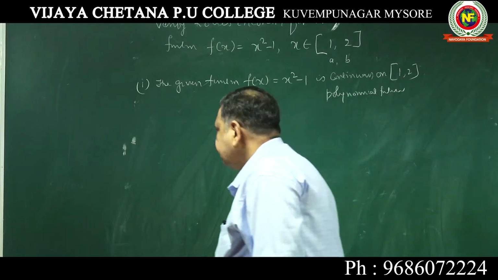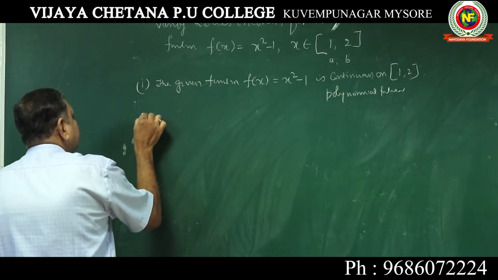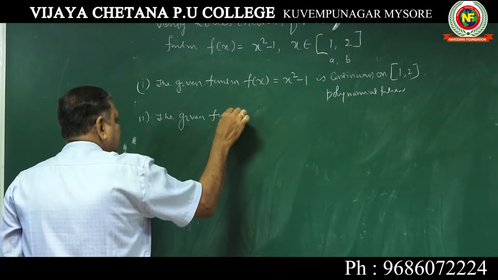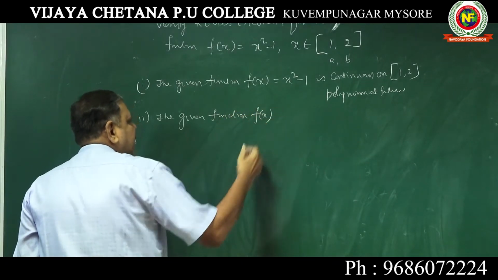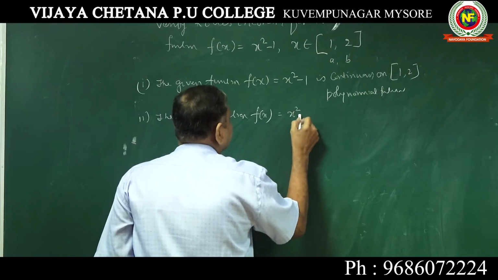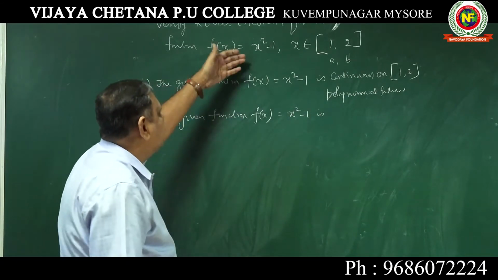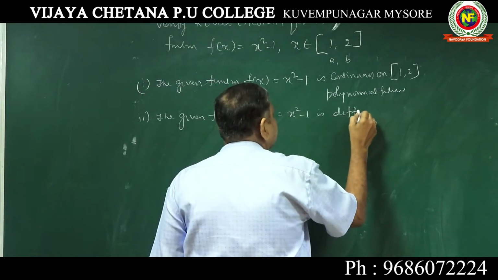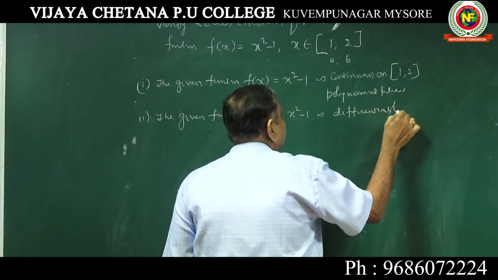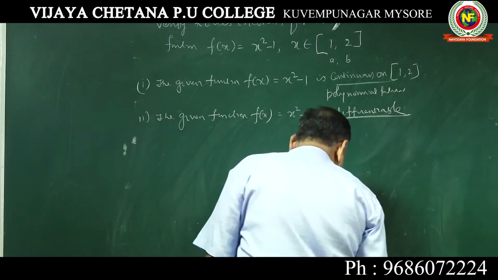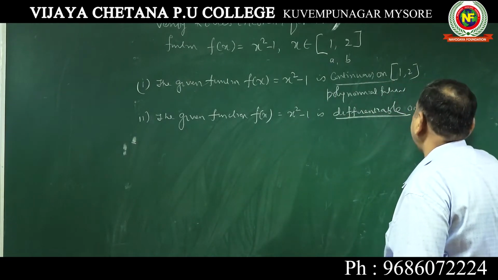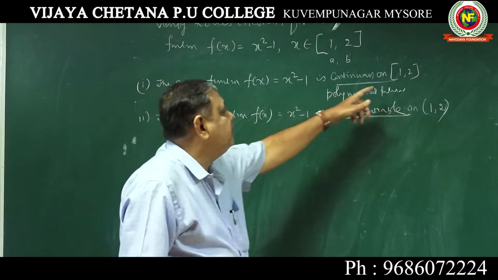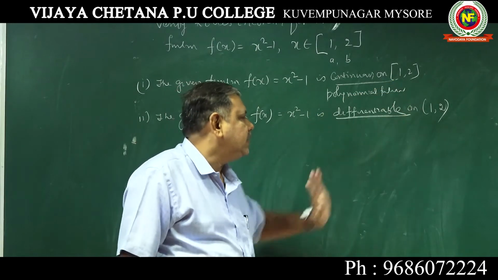Okay, understood? Second condition: the given function f(x) is equal to x square minus 1 is definitely differentiable. You can differentiate it: 2x. So it is differentiable. Both the things you should write: continuity on the closed interval and differentiability on the open interval. When you are mentioning differentiability, you should mention the open interval (1, 2). This is the closed interval, this is the open interval.